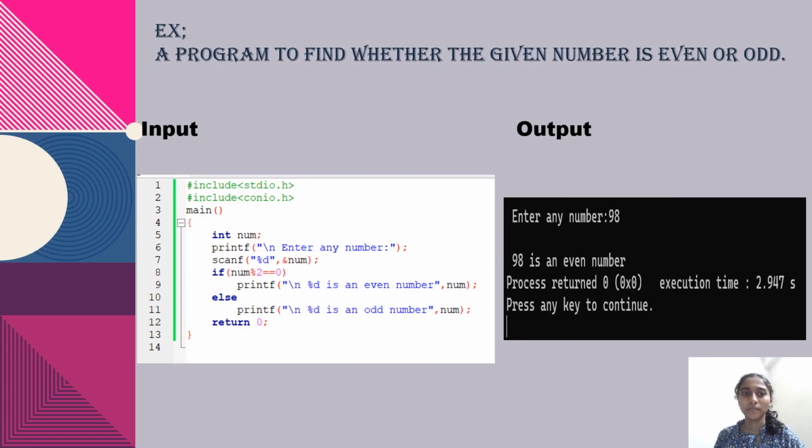Let's take one example, a program to find whether the given number is even or odd. Here we have to take a condition. I have taken one condition, that is num % 2 is equal to 0, and statement 1 is "%d is an even number", and statement 2 is "%d is an odd number". If the condition is true, then statement 1 will be executed, and if the condition is false, then statement 2 will be executed. Here I have taken the number 98, so the output will be "98 is an even number".